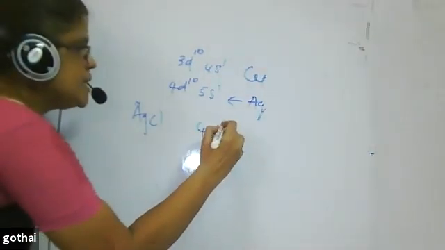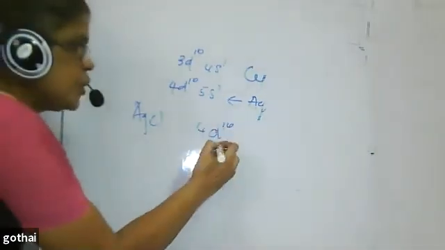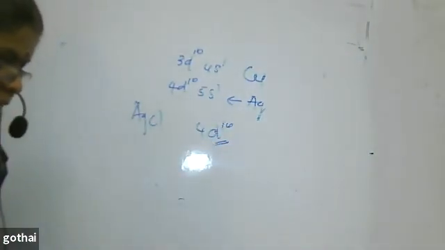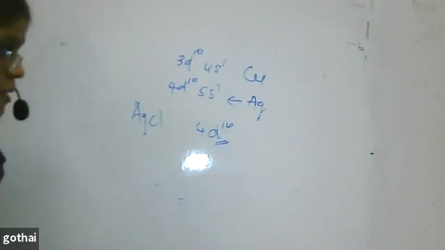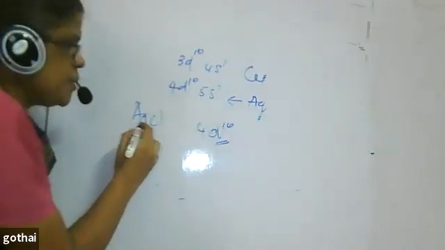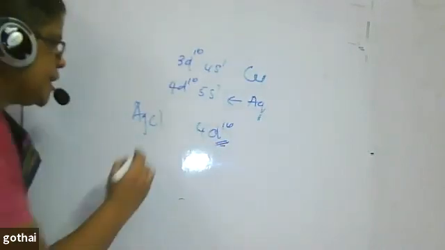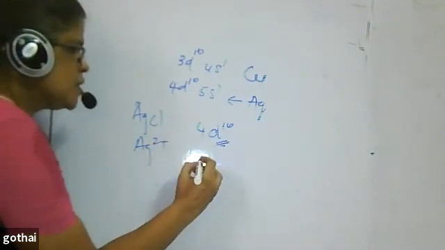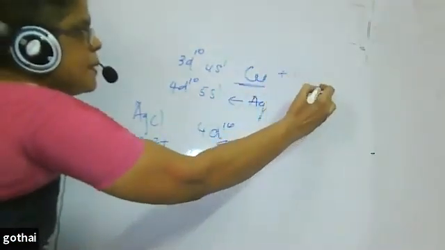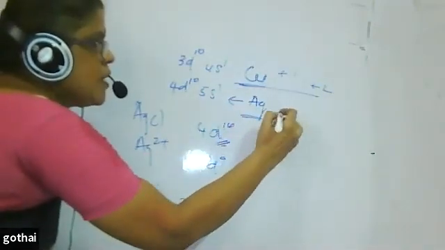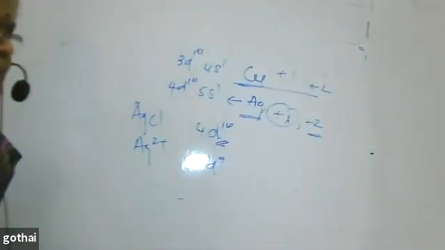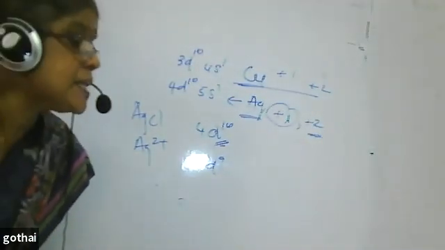Silver is 4d10 5s1, so no incompletely filled d orbital. Understand or not? The silver atom has completely filled d orbitals in the ground state. But how do you say it's a transition element? In the Ag+ state it is also 4d10. But it shows Ag2+, so 4d9 is also possible, as +1 and +2 are possible for copper. Like that, silver also shows +1 and +2. +1 is stable, +2 is unstable in silver.